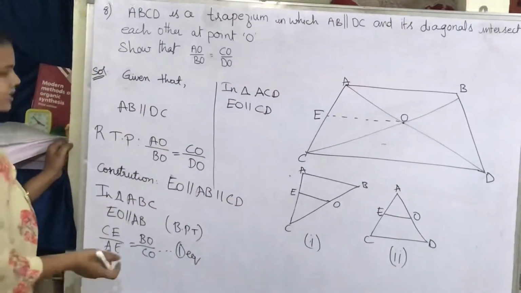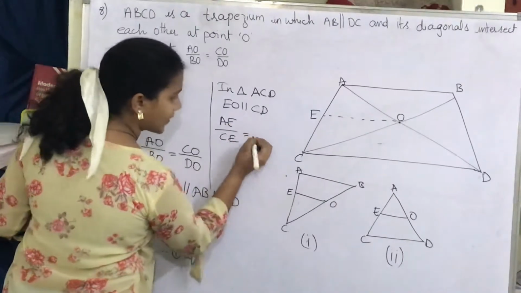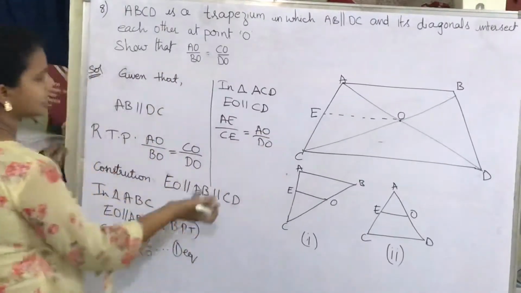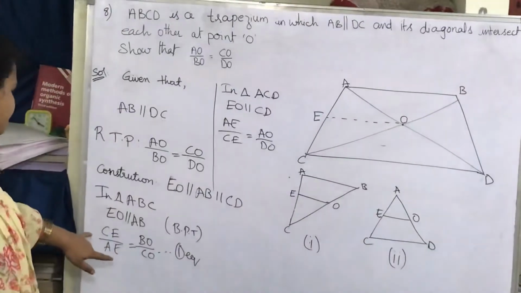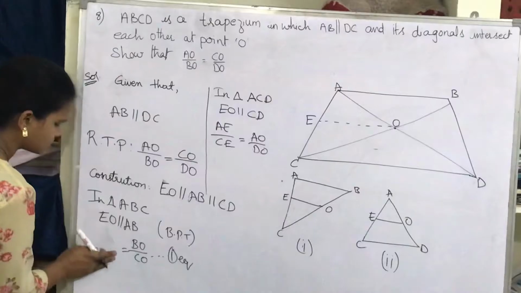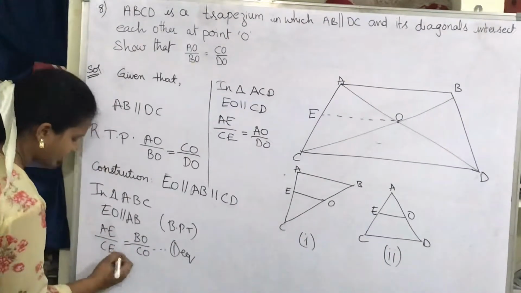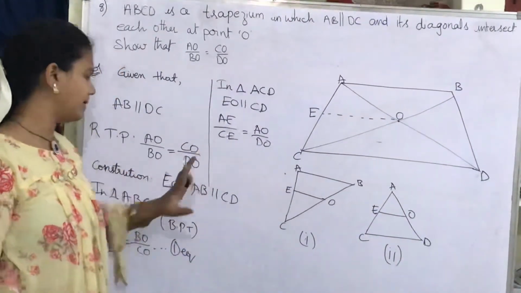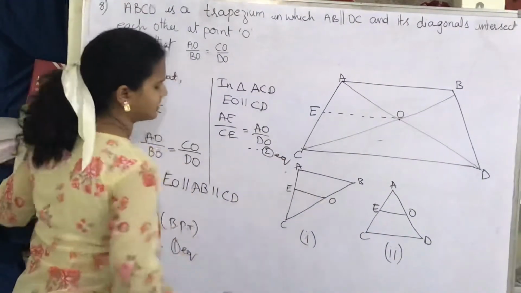EO is parallel to CD, so I can say that AE by CE equals AO by DO. CE by AE or AE by CE is both fine, but I would like to write AE by CE for your understanding. So AE by CE equals BO by CO and AE by CE equals AO by DO. Let this be equation number 2.